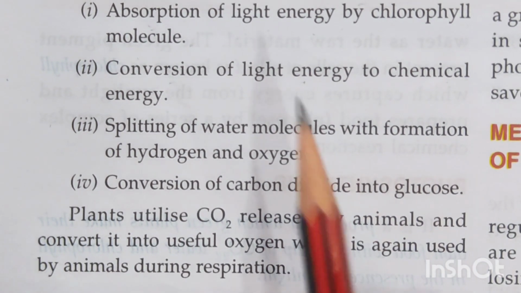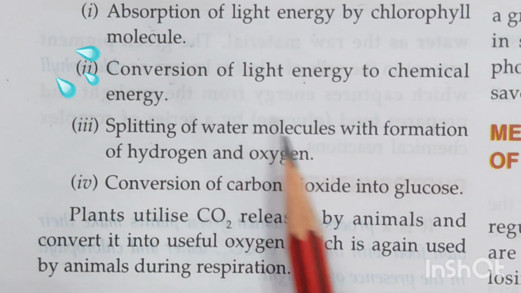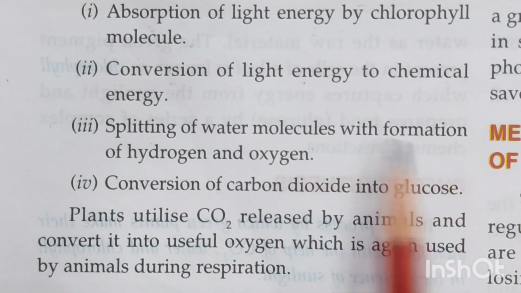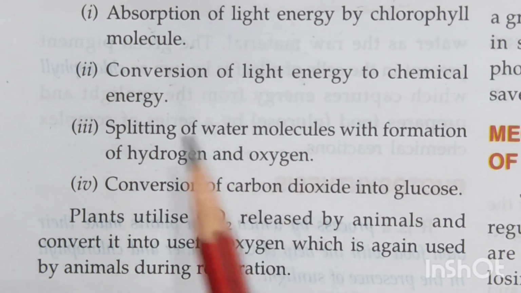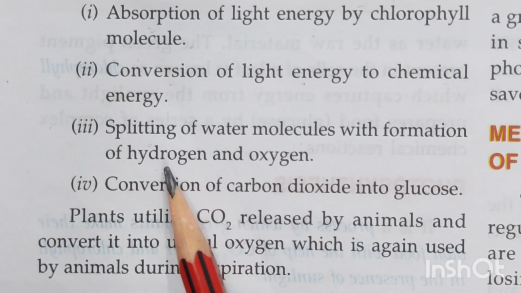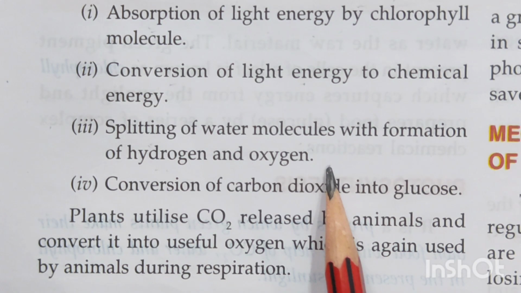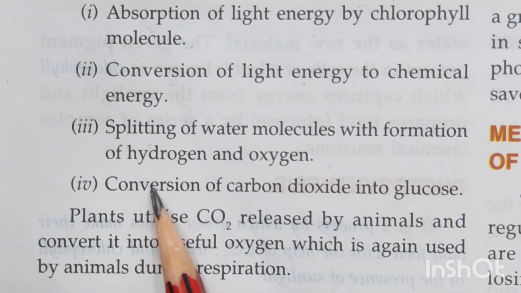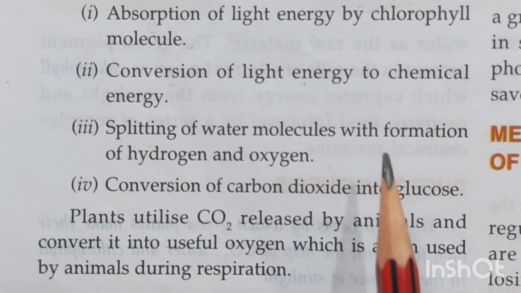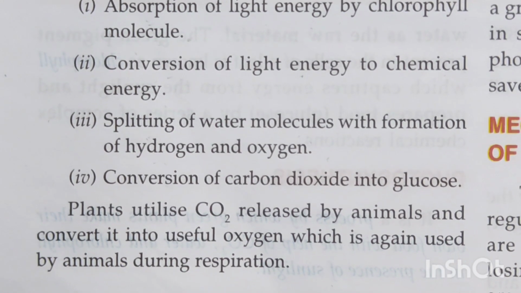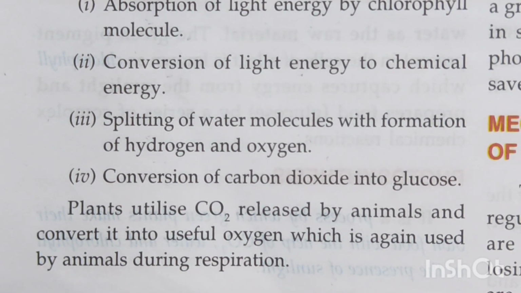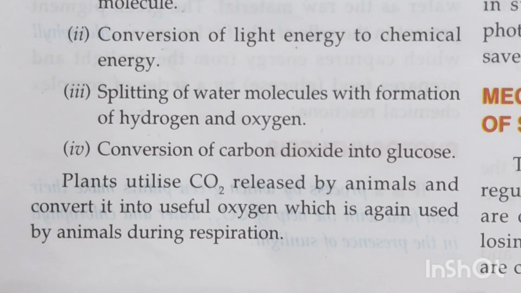Third is splitting, that means breaking of the water molecules with formation of hydrogen and oxygen. Children, water is H2O, so breaking of that water into hydrogen and oxygen. And last is conversion of carbon dioxide into glucose. So these are the various steps in which the complete process of photosynthesis gets completed.